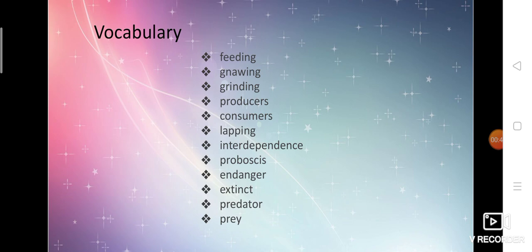Roman numeral 1, vocabulary. The first word you have written was feeding. Feeding means the process of taking food. Some food items we chew and swallow, some we drink, and some we lick. For example, if you are eating chapati or puri, you have to chew the food and swallow.